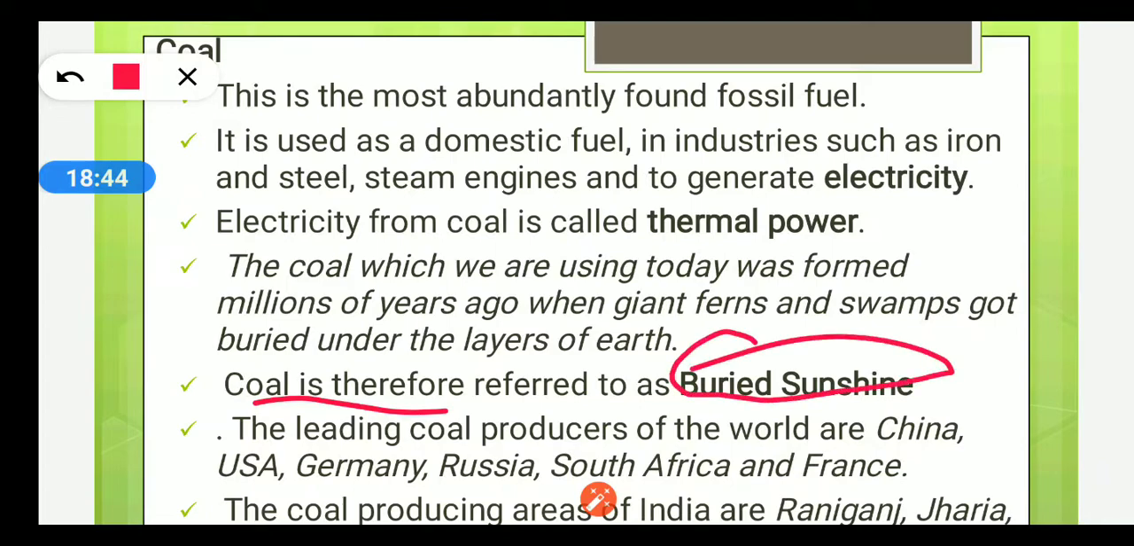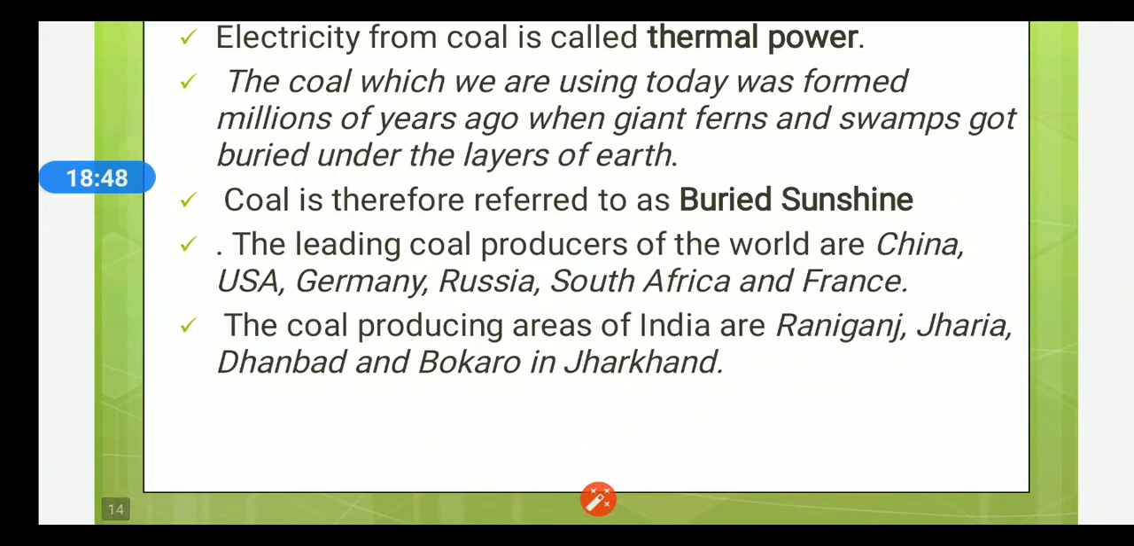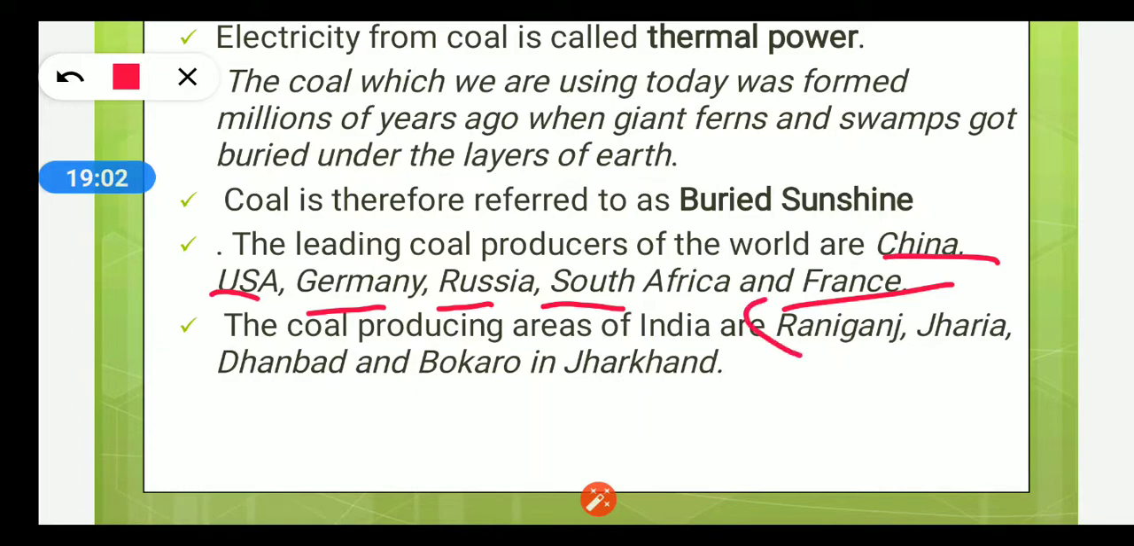I have asked a question based upon this, so please pay attention when I am explaining. The leading coal producers of the world are China, USA, Germany, Russia, South Africa, and France. The coal producing areas of India are Raniganj, Jharia, Dhanbad, and Bokaro in Jharkhand.